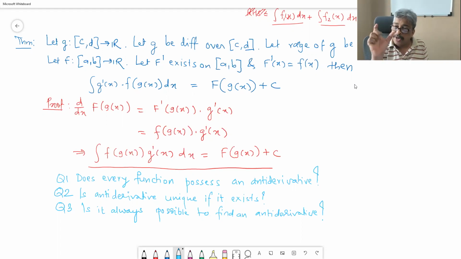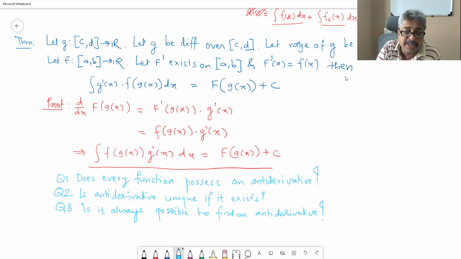So if it comes to a bounded interval, with known boundaries, yes, we can find the area under the curve, the definite integral can be found. But if you want a function, it is not always going to be available.